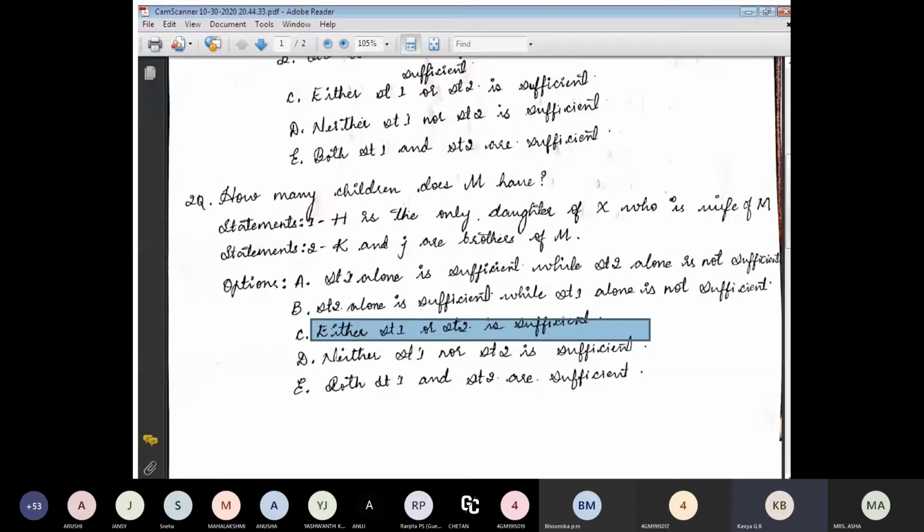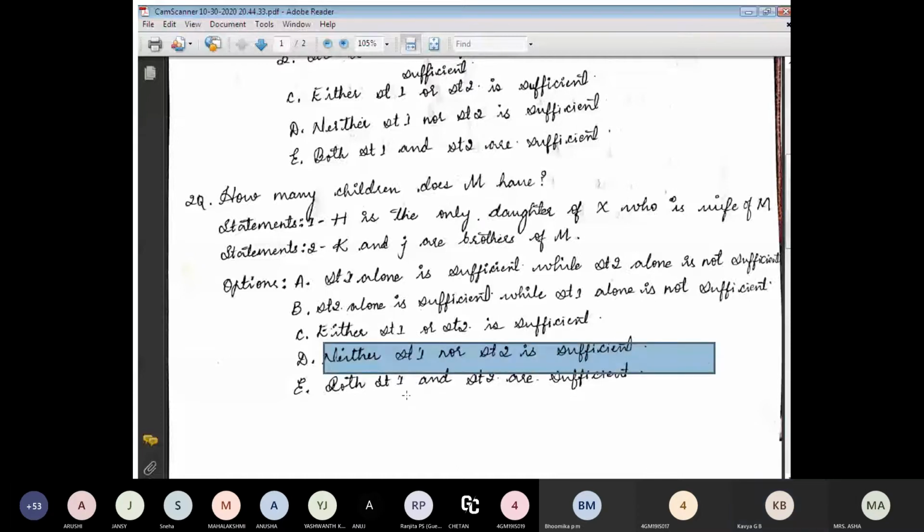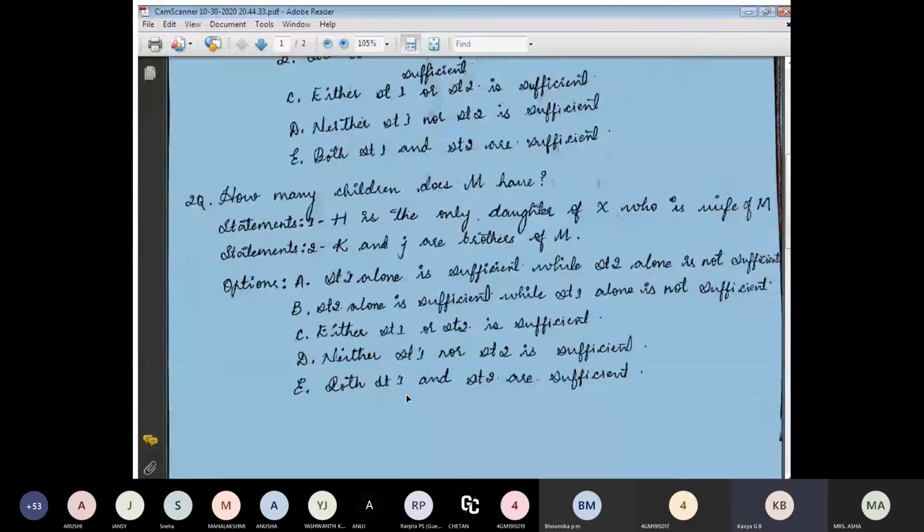Going to the next option, option D: neither statement 1 nor statement 2 is sufficient. Even with statement 1 and statement 2 both there, it is not sufficient to know how many children M has. So to know how many children M has, we have to go with option D: neither statement 1 nor statement 2. This is the right answer for the question.